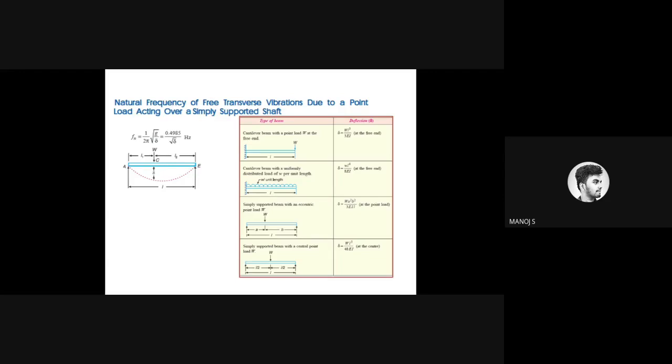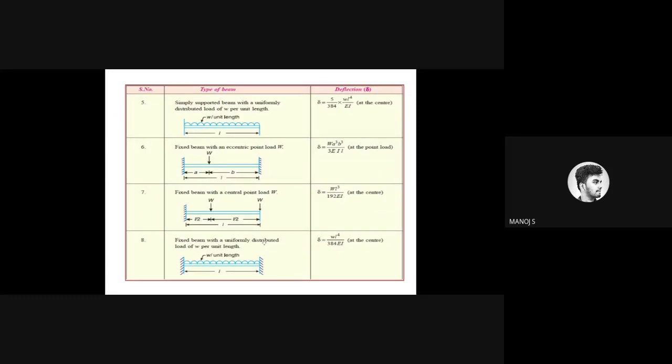Shall I move on to the next slide, or do you want to make a note of it? With the two formulas I initially said and these formulas, we can solve everything in this unit. Make a note of all the formulas. Around 8 to 10 formulas will be there. For each type, deflection formulas will be used.